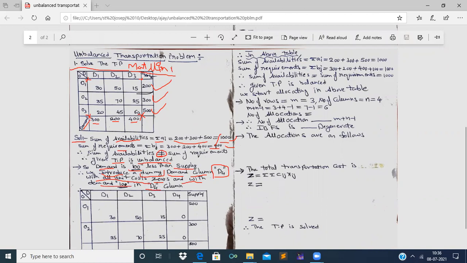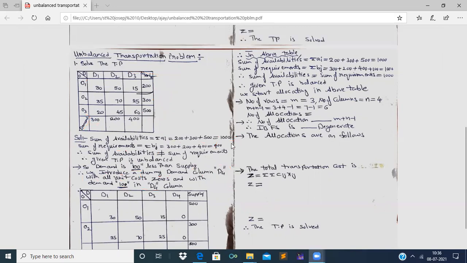So let us see the new transportation problem, which is after introducing D4 demand with all unit costs as zeros and 100 as demand, right? Now let us see the transportation problem.